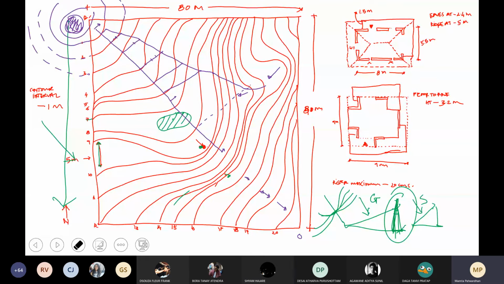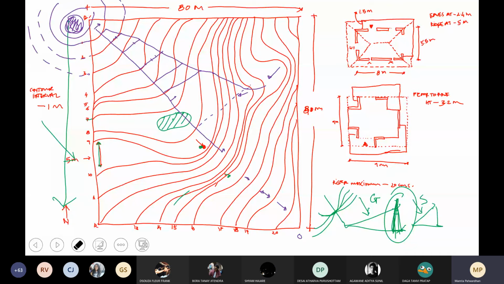By the way, this is just the first exercise that you are doing, probably, in contours. You will be doing much more complex kinds of land analysis when you go to your landscape course in the third year. Sandeep and Shweta and these guys will do a kind of micro analysis of pieces of land also. But this will help. This much handling of the contour and sense of site we should have.